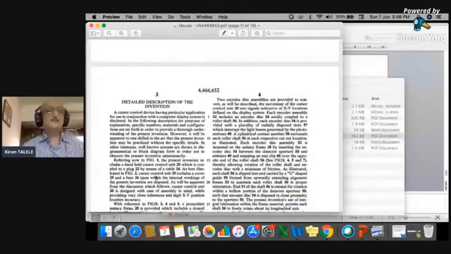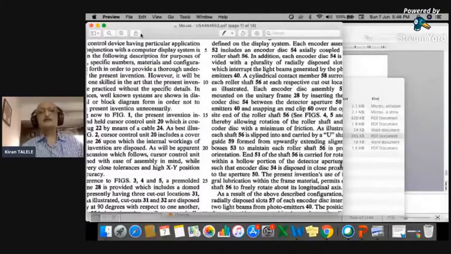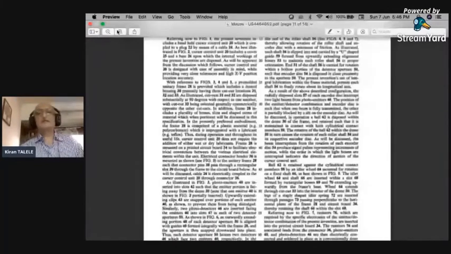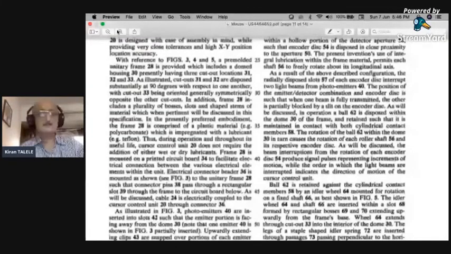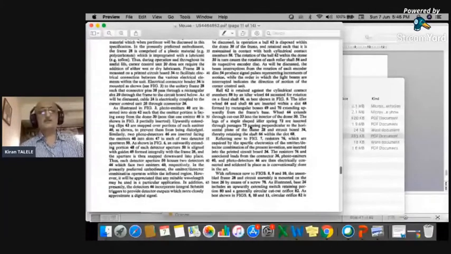And then the detailed description of the invention. What is written in figure 1? What is there in figure 3, 4, 5? What is there in every figure? Can you see this number? The number is written. So this number relates to the component of that particular diagram. When you read this pattern, don't bother about the components at first. Just go on reading, you'll understand its description. Then you have to read a second time. You go to the diagram, try to find out the correlation between diagram and description, you'll understand it in more detail. Now we'll go to the claim.